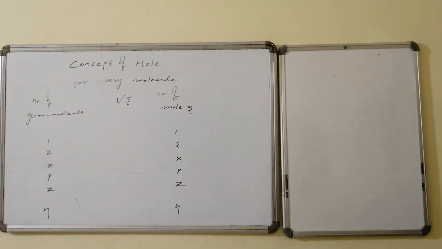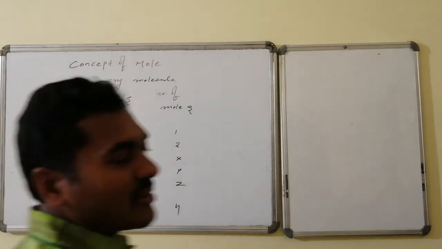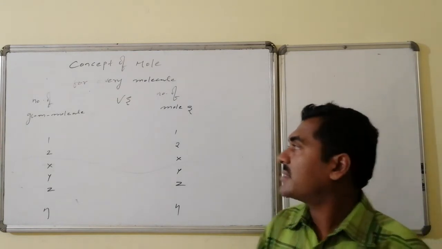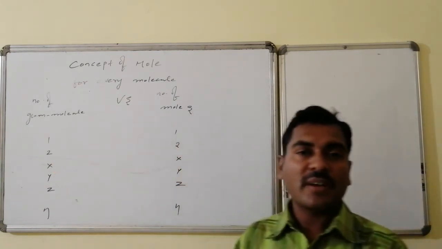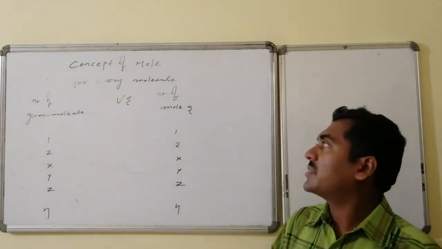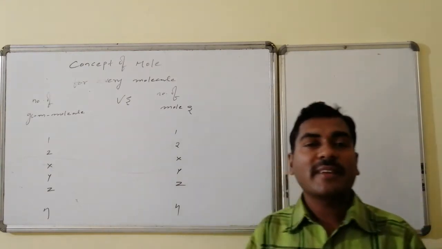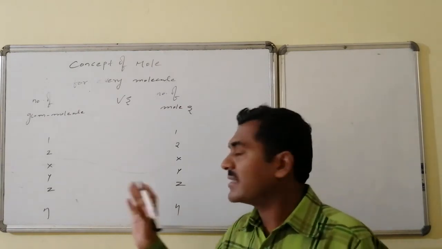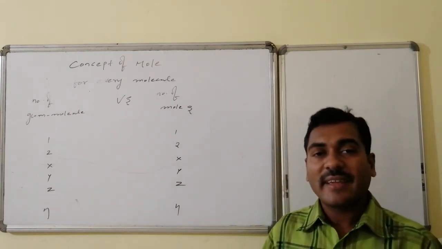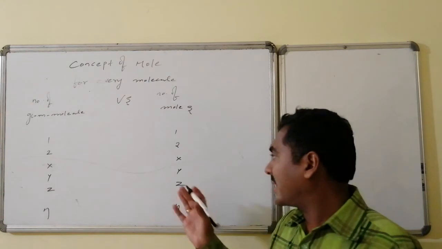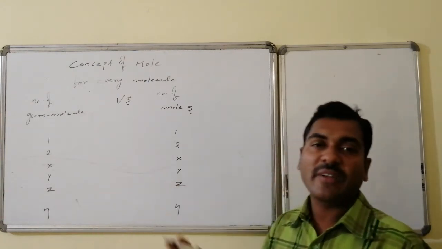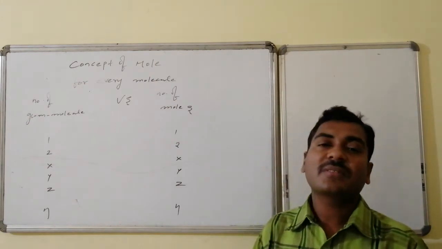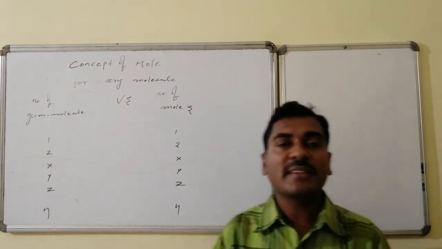So for every molecule, the number of gram molecules versus number of moles related information is present in such a way that, suppose I take number of gram molecules and the number of moles, if 1 gram molecule is taken, it is consisting of 1 mole. If 2 gram molecules are taken, it is consisting of 2 moles. If X gram molecules are taken, X moles are there, Y moles are there, Z moles are there. If I take n gram molecules, then corresponding n moles are present in that.